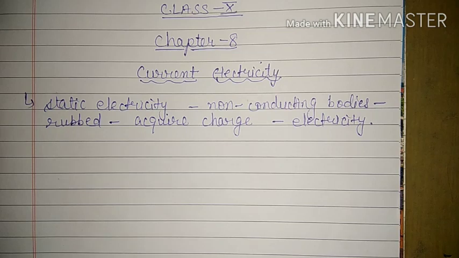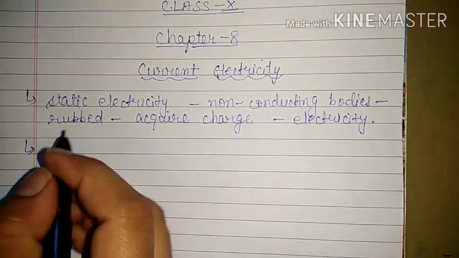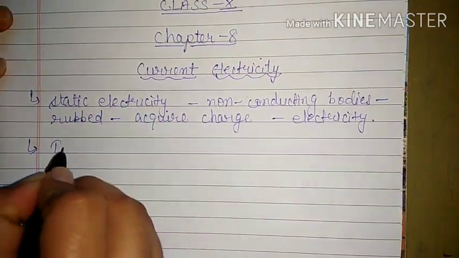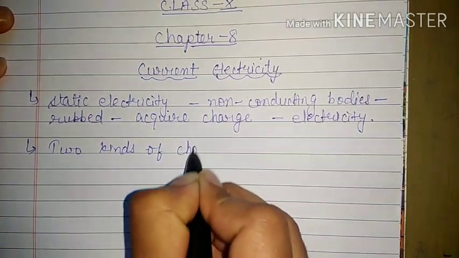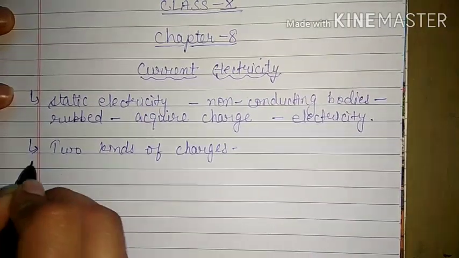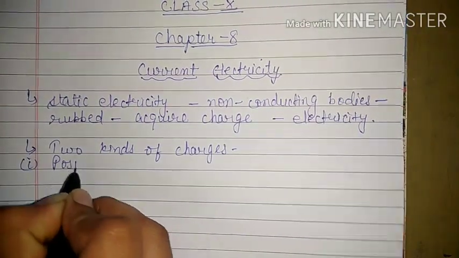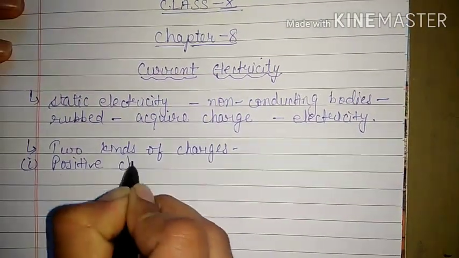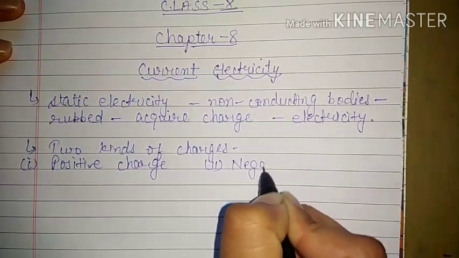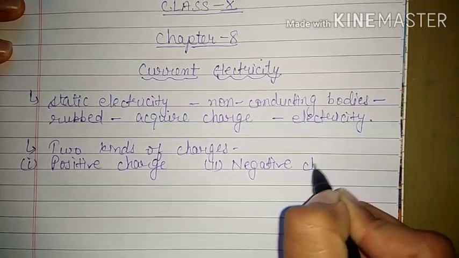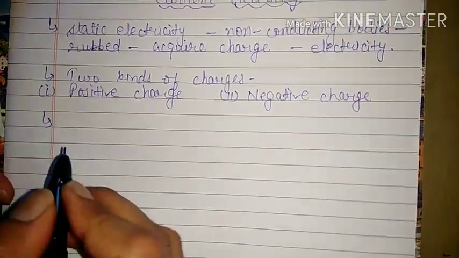So from here we get one more concept, that is there are two kinds of charges. One is positive charge and second one is negative charge.